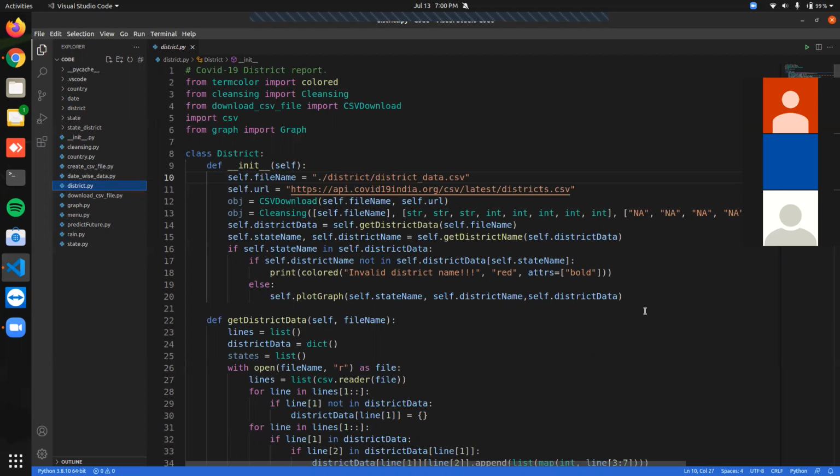Next, we perform downloading the CSV, cleansing it, doing the analysis part, and creating graphs. So this is the main core project. We have also created a user-defined, menu-driven interface, and it was totally fun working on it. So this is about the code explanation.